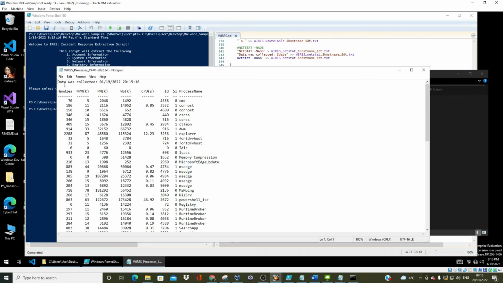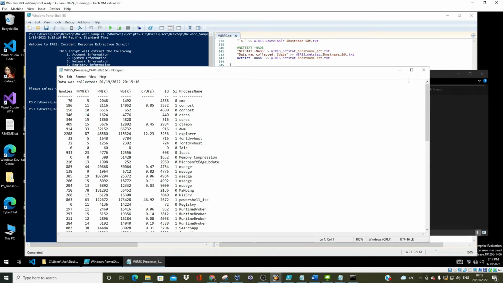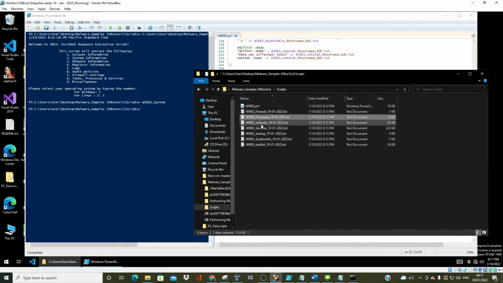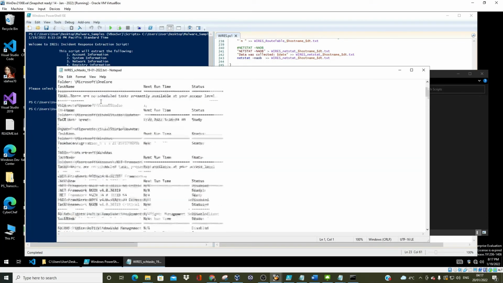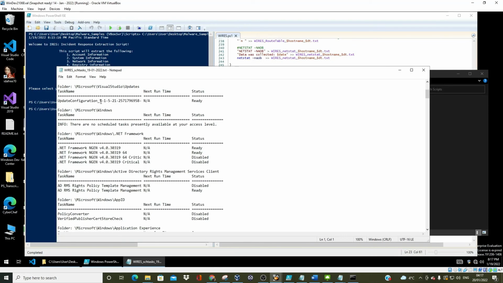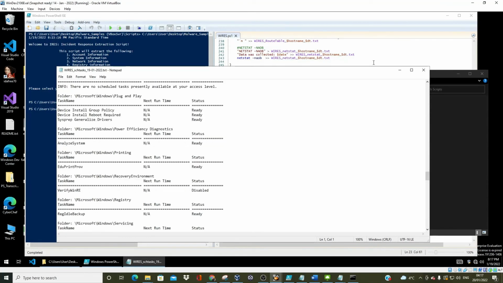Processes, right? So data was collected on this. We know that it's Pacific time. So it's 8 p.m. Pacific time. It is 4 a.m. UK time. I am in the UK. So of course, it lists the processes, IDs, CPU percent, you know, right? Scheduled tasks. Prints all that out.